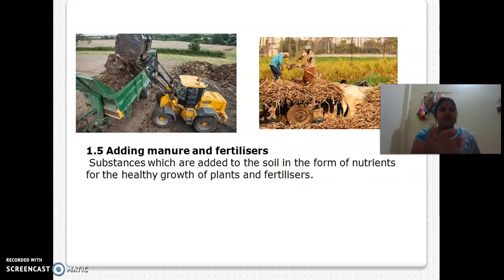By seeing this land, what can you identify they are taking? Cow dung. Okay, they are taking cow dung for using as manure. They are taking out all the cow dung from the place. And next one is what?